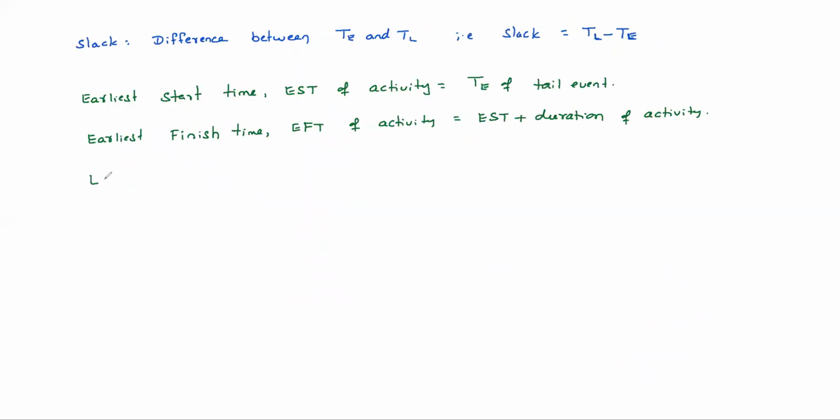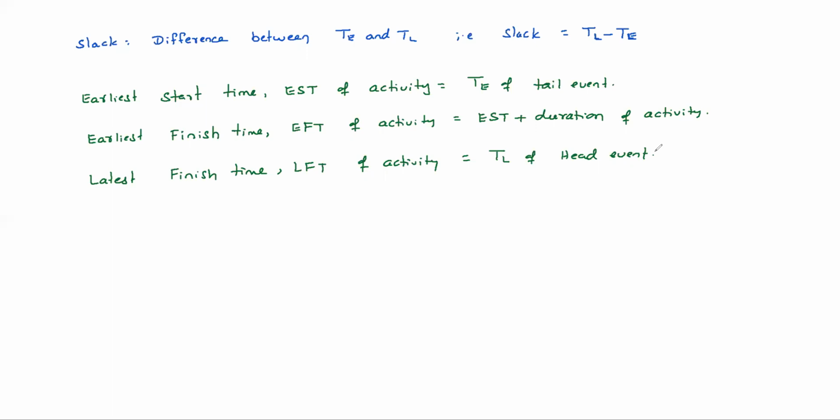Similarly, latest finish time, LFT of an activity equals TL of head event. For any activity, there will be two events, tail event and head event. So TL of head event is nothing but LFT, latest finish time. The activity can be completed latest by this TL of the head event time. It's a very simple thing. TL of head event is the latest finish time of any activity.